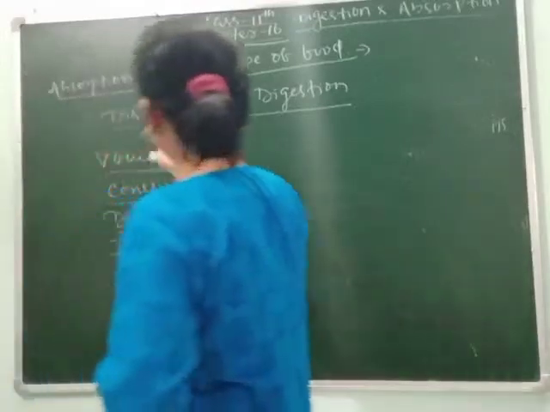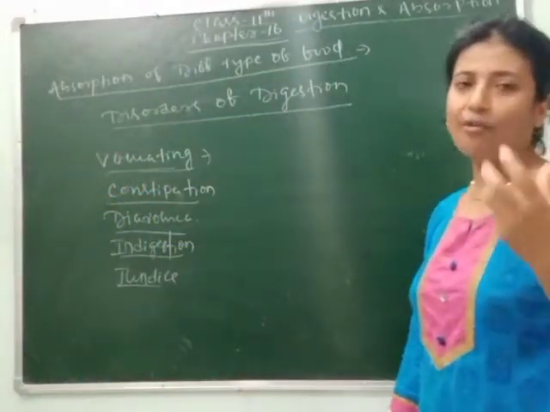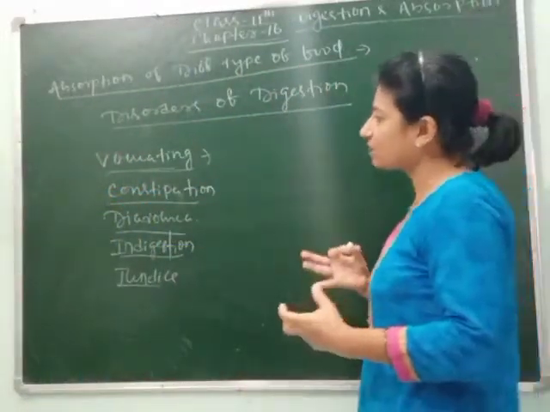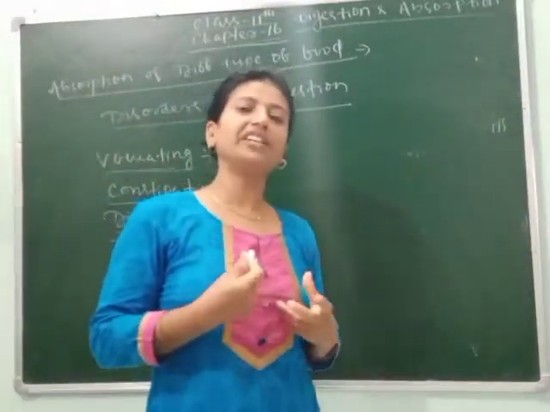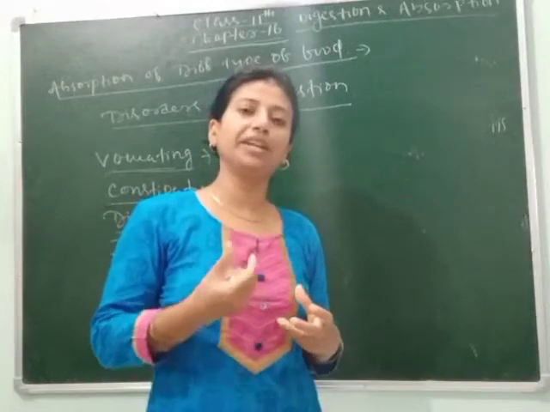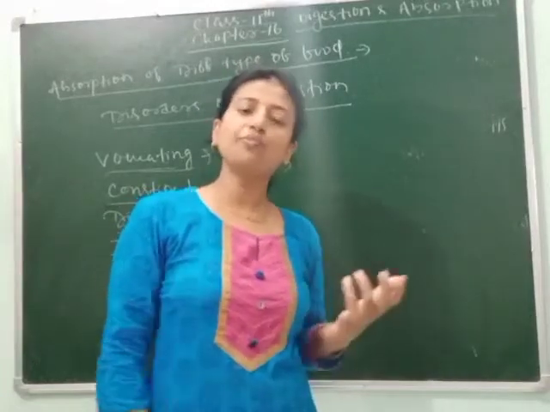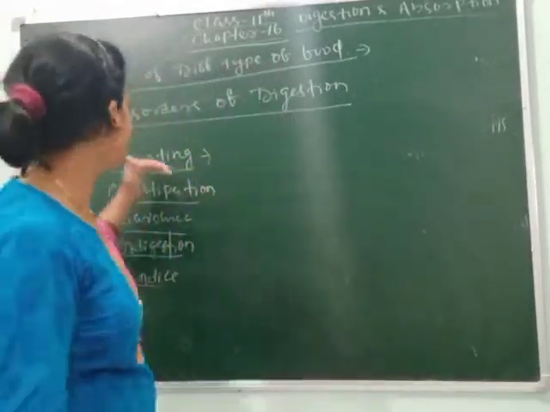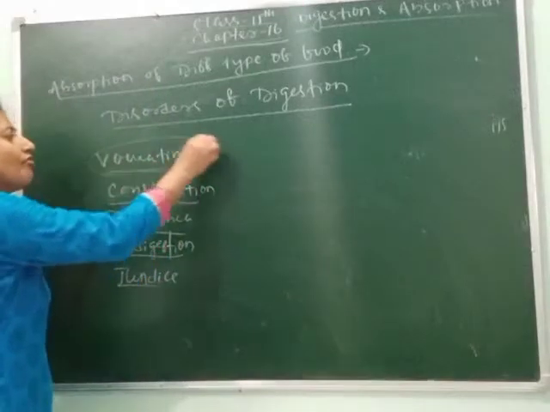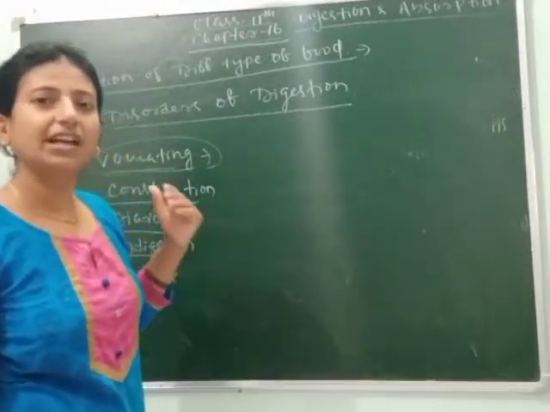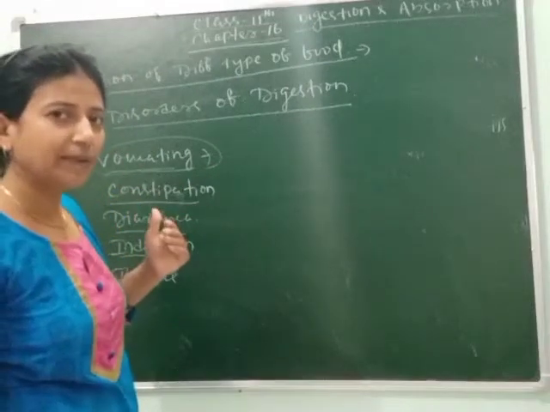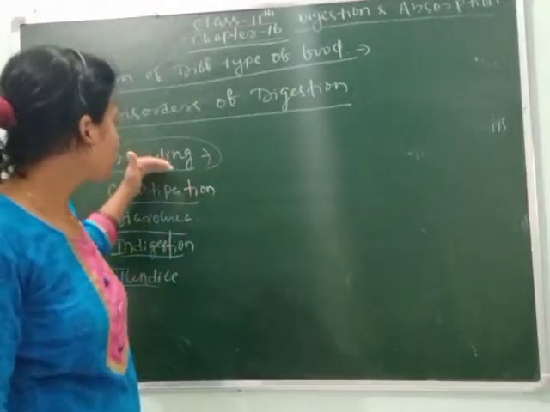So what happens in case of vomiting? When we vomit, if our stomach is full, means we take enough food, then our stomach will reject the excess food, due to which we vomit. Sometimes due to food poisoning we also vomit, when our stomach rejects the extra food that is not accepted by our stomach.